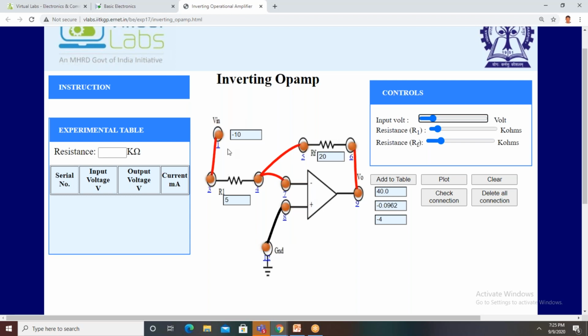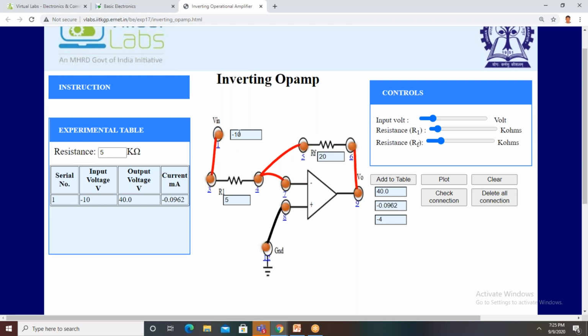This will be discussed by your class teacher in the theory part. So the expression is V0 equal to input voltage into minus RF by R1.